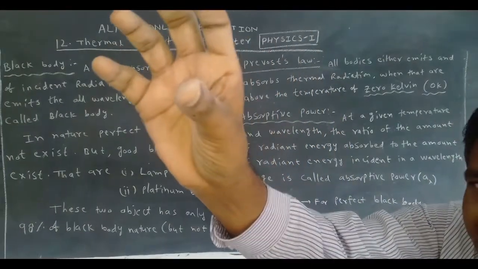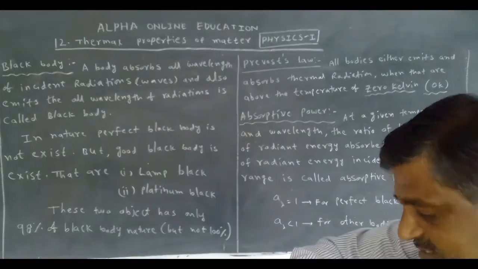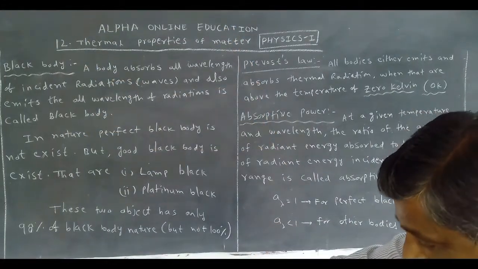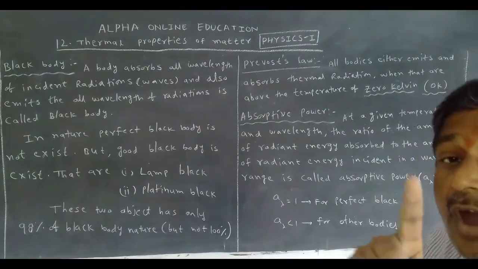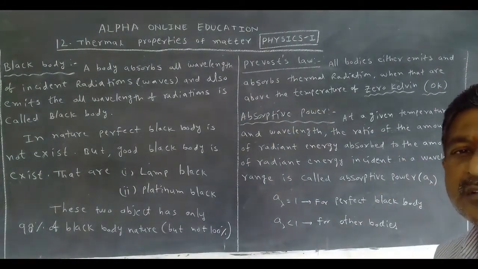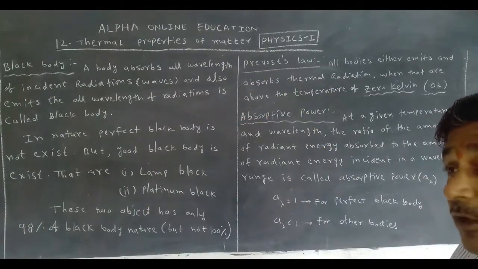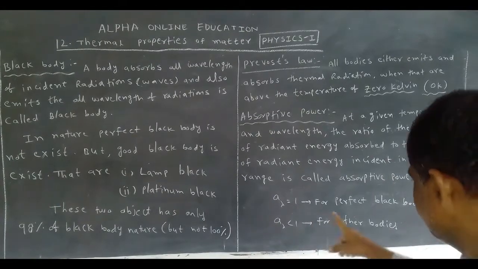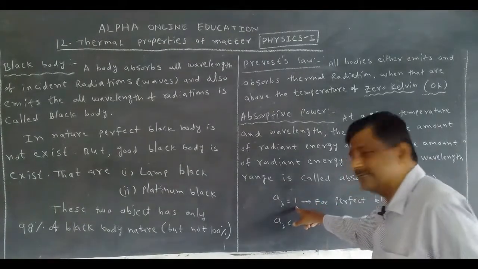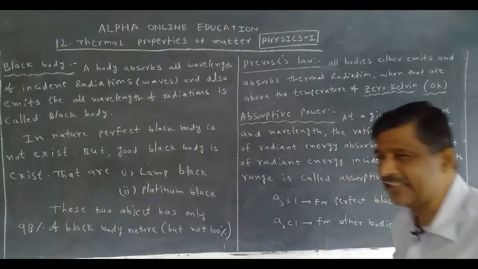Here, whatever is incident, it absorbs the total value. The answer is 1, so it is a perfect black body.